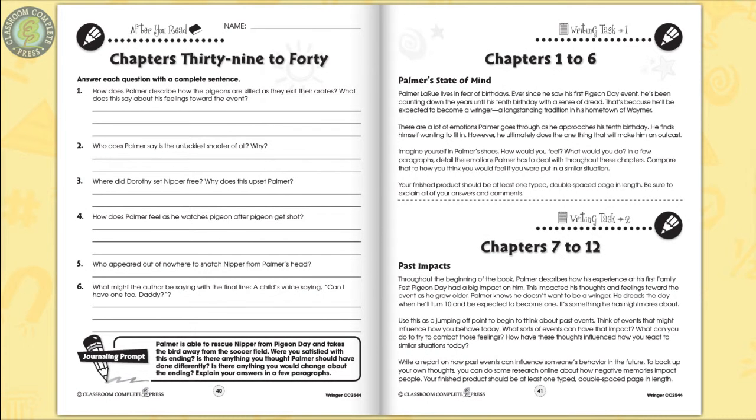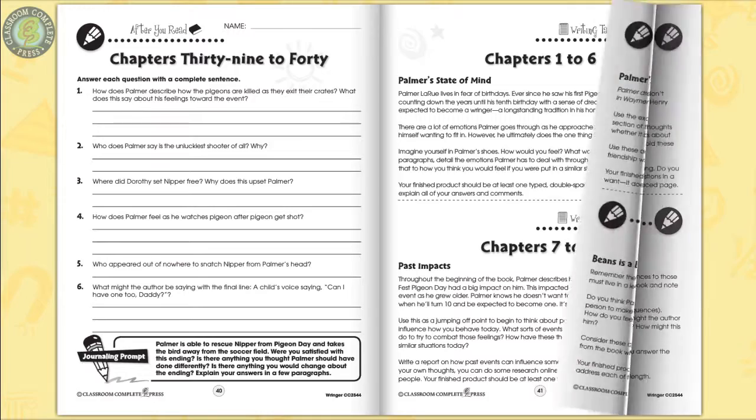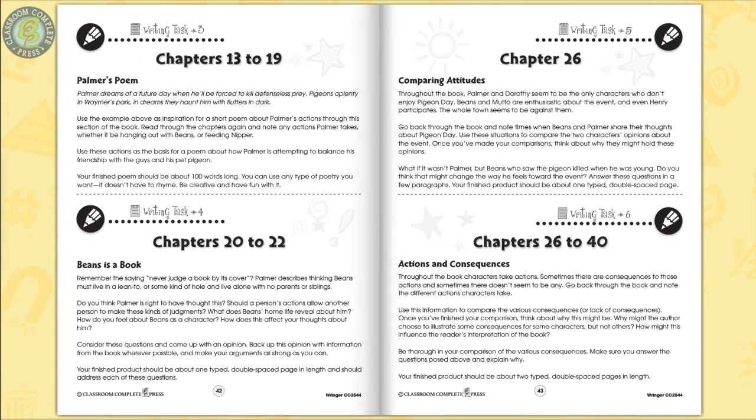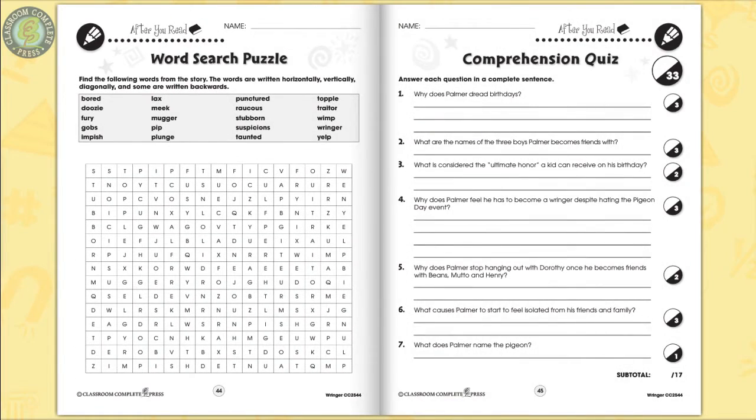6 additional writing tasks follow. Supplement an existing unit with in-depth writing tasks, such as creating a poem that describes Palmer's actions throughout the story. A word search puzzle and comprehension quiz ends the unit.